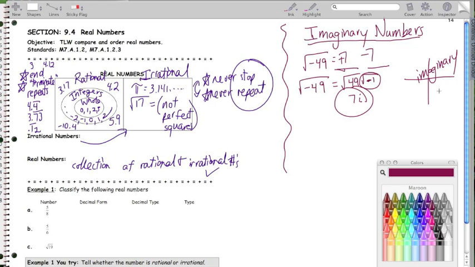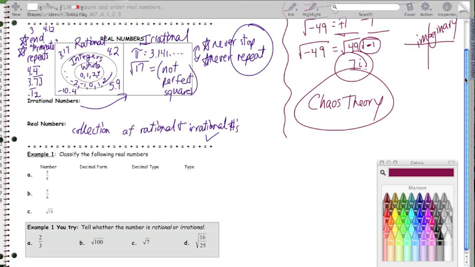So then they start graphing things, complex numbers, which you'll end up studying later before you graduate. So it is coming down the road. But I wanted you to be aware that there are these things called imaginary numbers. And actually they're a key component to this rather recent, when you think of the whole history of math, branch of math known as chaos theory, which studies things like weather patterns and some medical issues like heart patterns. And it studies the kind of chaos stuff that actually has some verification using these imaginary numbers.